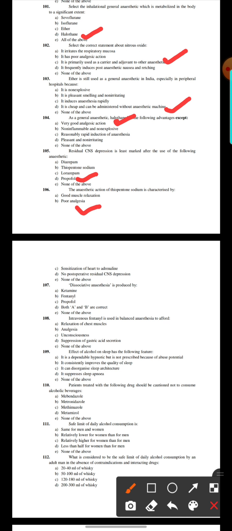107. Dissociative anesthesia is produced by: ketamine, fentanyl, propofol, both A and B, none of the above. Here the option number A, ketamine.